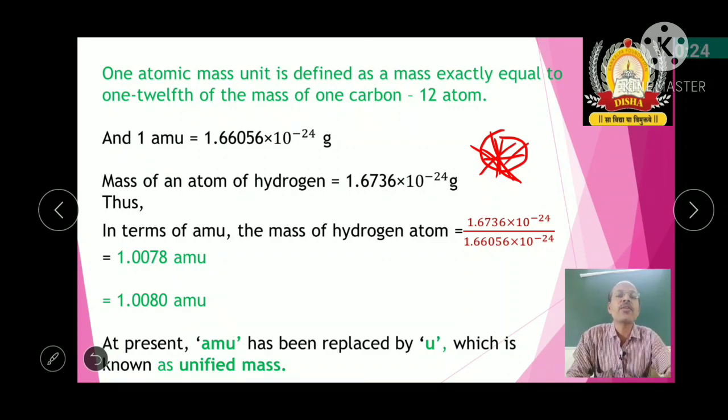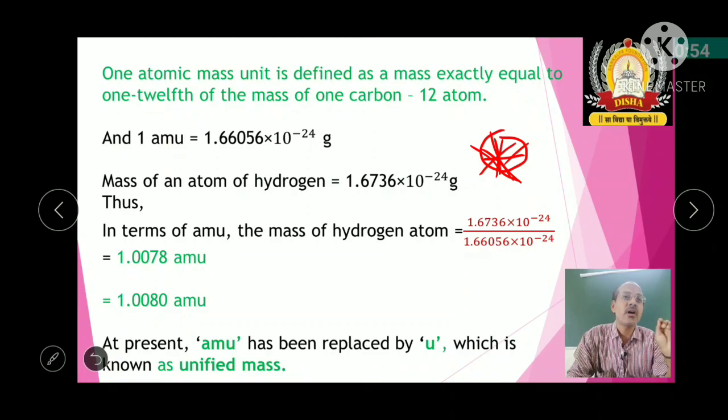In terms of atomic mass unit, the mass of a hydrogen atom will be 1.6736 × 10^-24 divided by 1.66056 × 10^-24, that is, the mass of the hydrogen atom divided by the mass of one atomic mass unit.